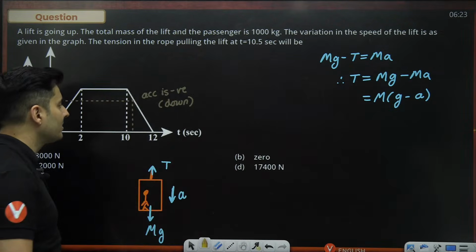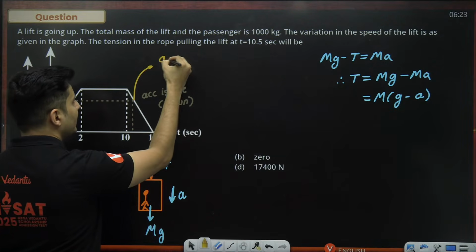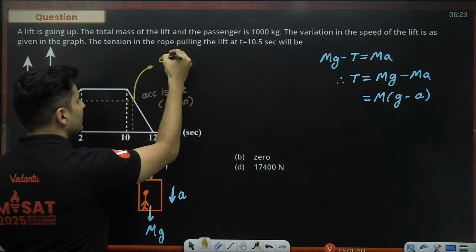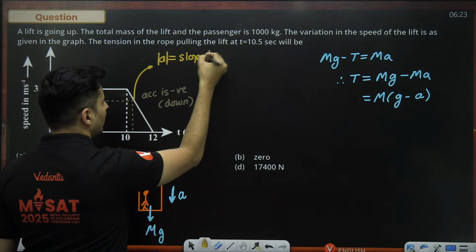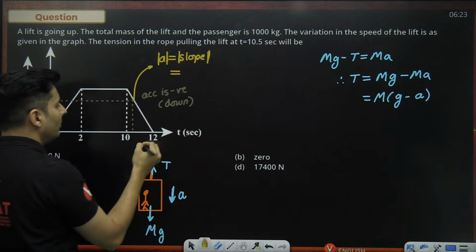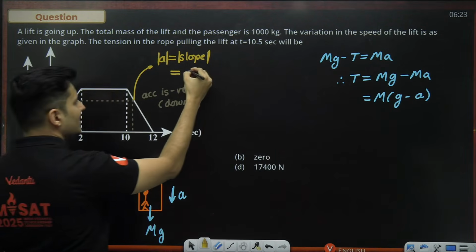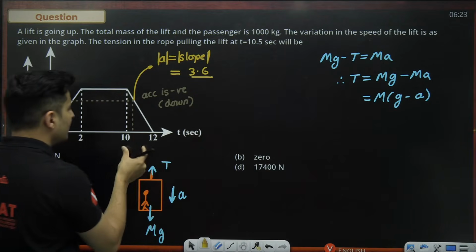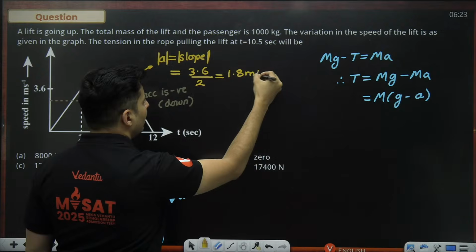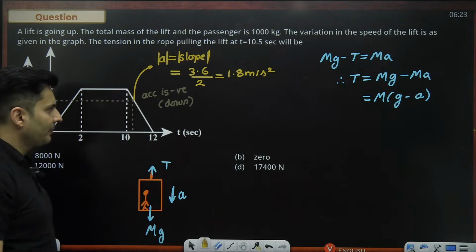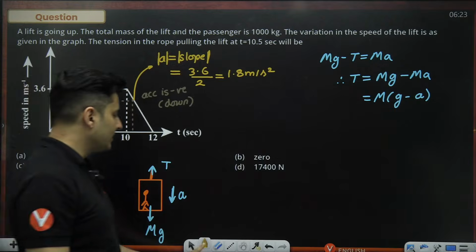How much is the acceleration? For that, look over here. If you want to measure the acceleration, check the magnitude of the slope, and the magnitude of the slope is height by base. Height is 3.6, and the base is 2, so it will be 1.8 meters per second square. The y change divided by the x change is going to be the slope.